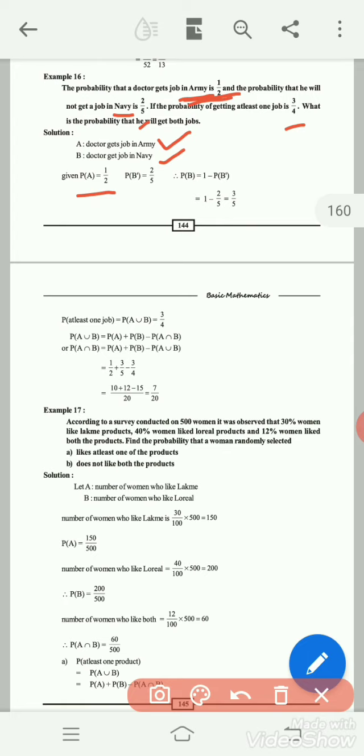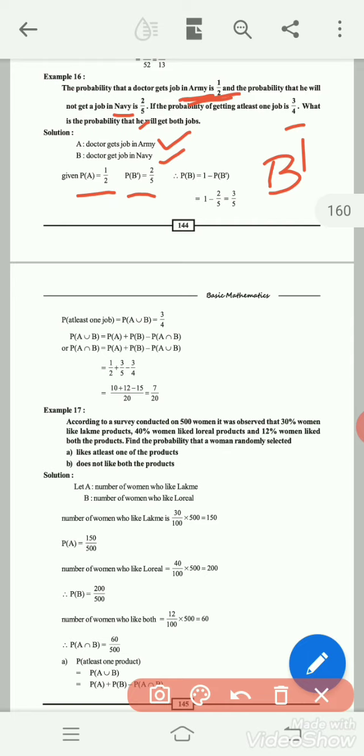Probability that he will not get a job in navy. See, B means getting a job in navy. He will not get a job in navy means that is considered as B dash. B dash means opposite to B. Therefore, P of B dash equal to 2/5.